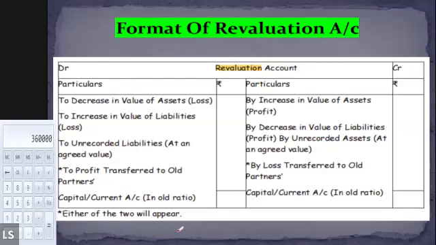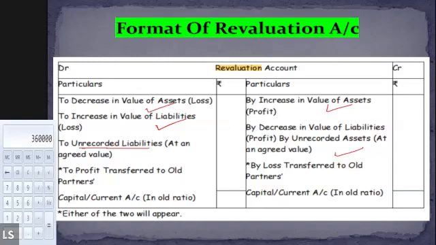How do we prepare the revaluation account? So as I told you, whenever you prepare the revaluation account, any increase in the value of the asset is indicated on the credit side. Any decrease in the value of the liability again will be shown on the credit side. Any decrease in the value of the asset on the debit side. Any increase in the value of the liability on the debit side. And if there are any unrecorded liabilities as well, such liabilities add to the loss of the business, so therefore it is recorded on the debit side again.